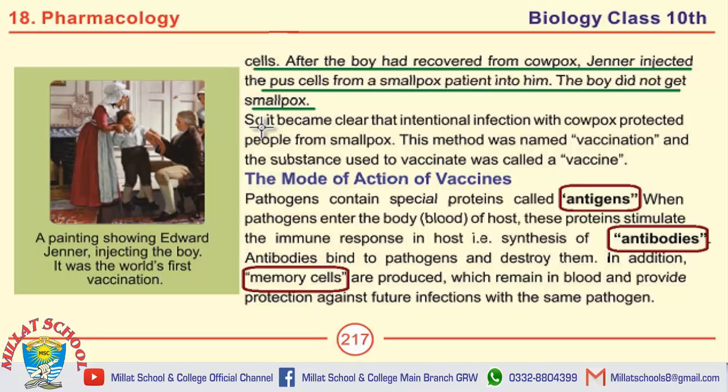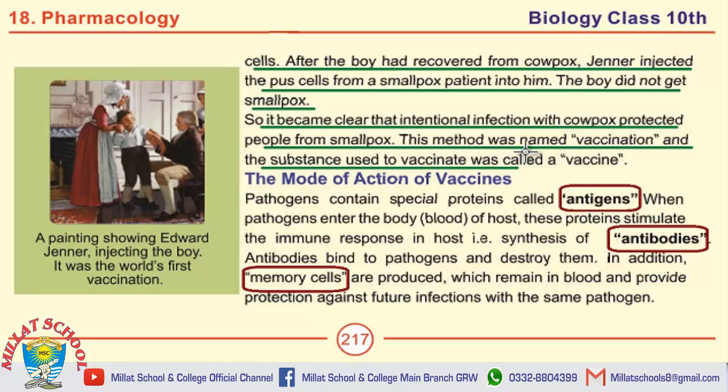So it became clear that the intentional infection with cowpox protected people from smallpox. This method was named vaccination, and the substance used to vaccinate was called a vaccine. This was the world's first vaccine.